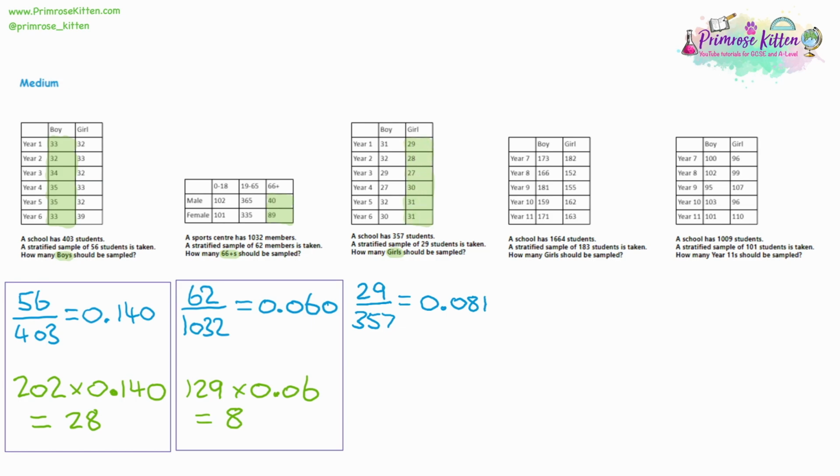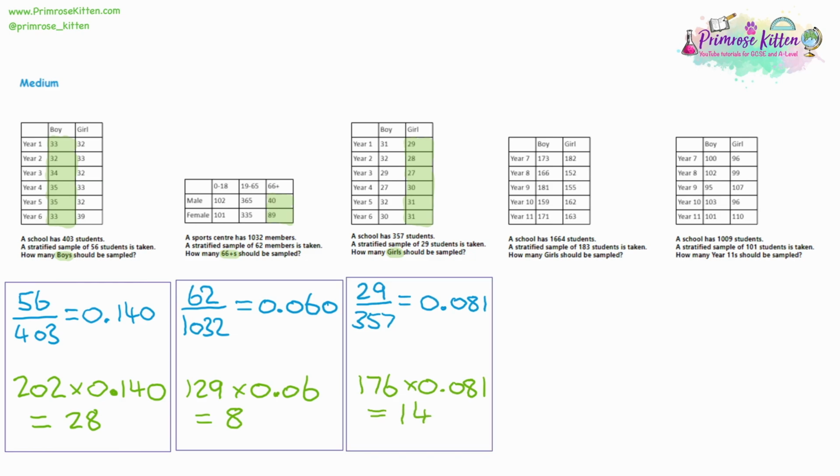That gives us 6 numbers to add up. The 29, the 28, 27, 30, 31, and another 31. So altogether, we have 176 girls. Multiply that by our proportion, and that's going to give us 14.25. So rounding that down to 14, we'll be asking 14 girls.